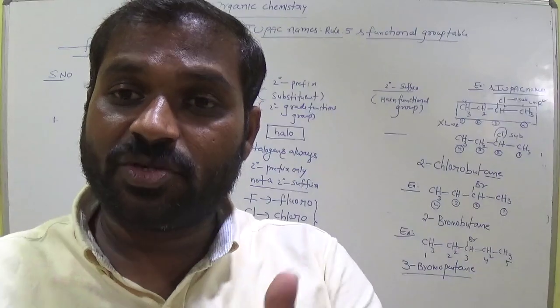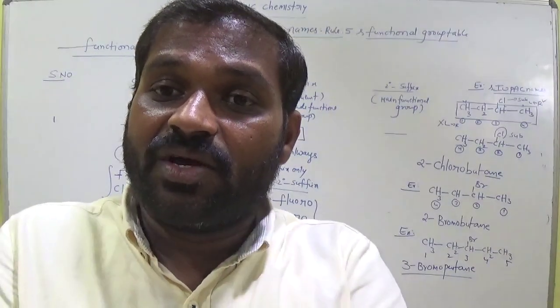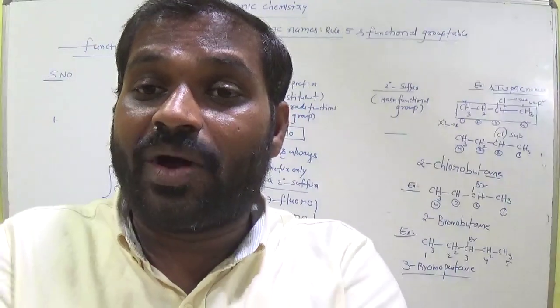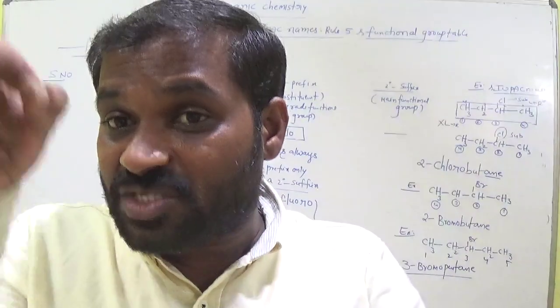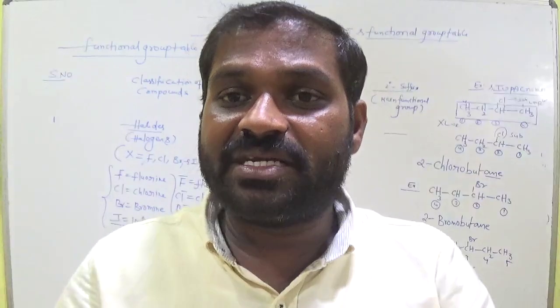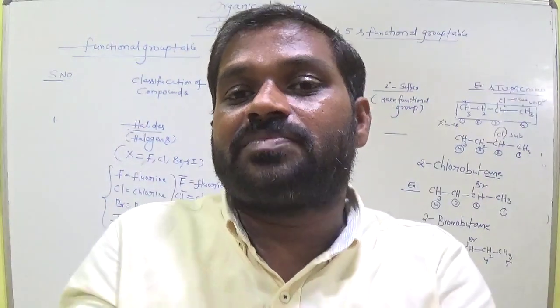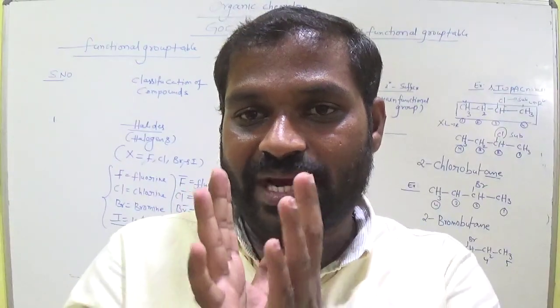Fourth rule, the lowest locant sum rule. In the case of many substituents, we consider the locants of the substituents and sum them. Whichever gets the lowest sum, we prefer. Is it clear?